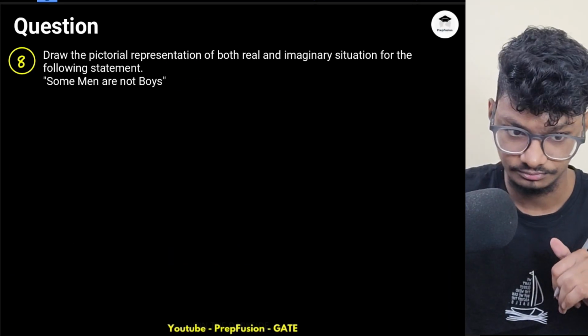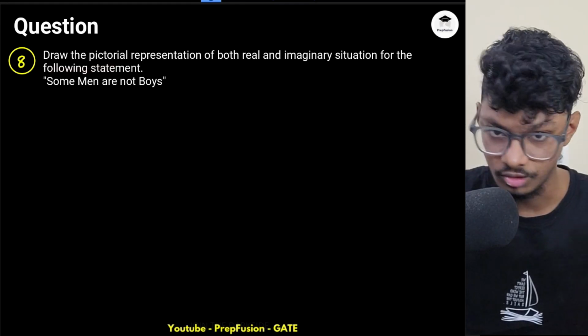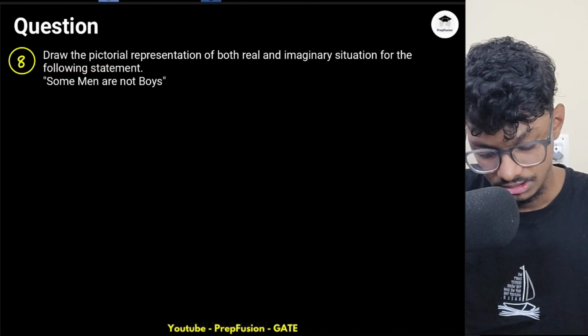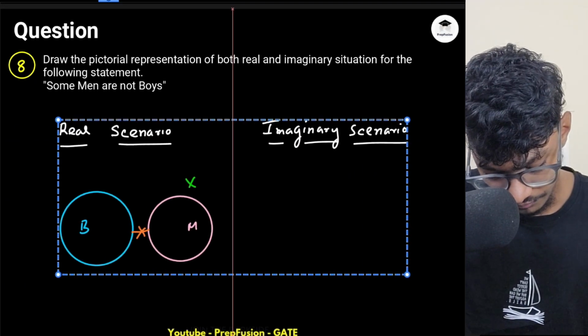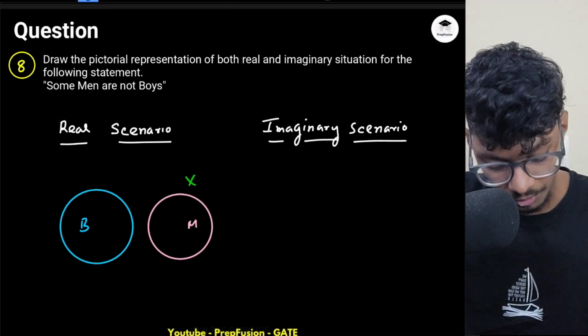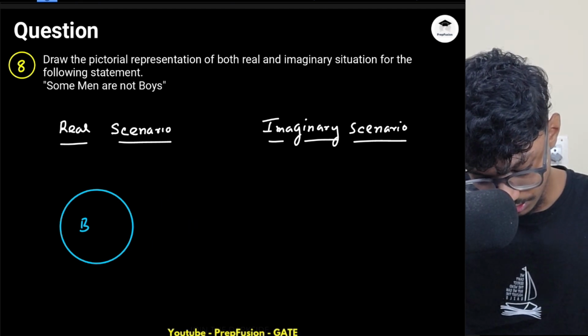Now let's solve it for this case. Okay, here let's draw the pictorial representation. Pause the video and try to draw the pictorial representation for some men are not boys. Again, I will draw a few scenarios. Some men are not boys. So if some men are not boys, I can comment about this particular region. What region? Just hold on.